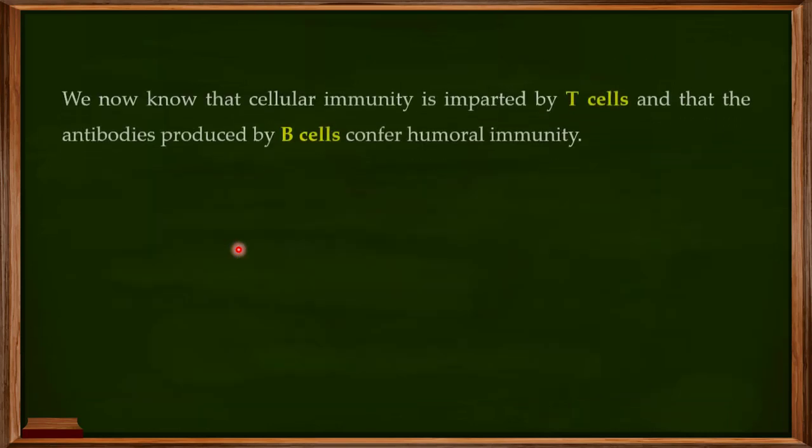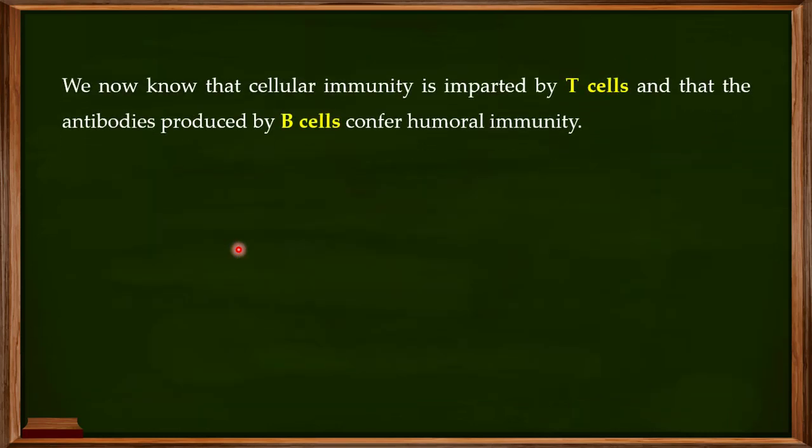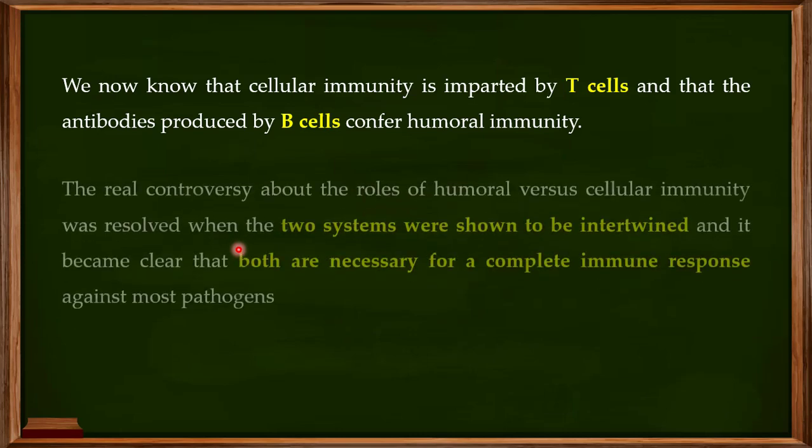Now we know that both the cellular immunity imparted by the T cells and the antibodies produced by the B cells are the two pillars of immunity. These were the two debating things of immunity that were there for a longer period of time. So now we know that the T cells impart the cellular immunity, and the B cells provide the humoral immunity by producing the antibodies.